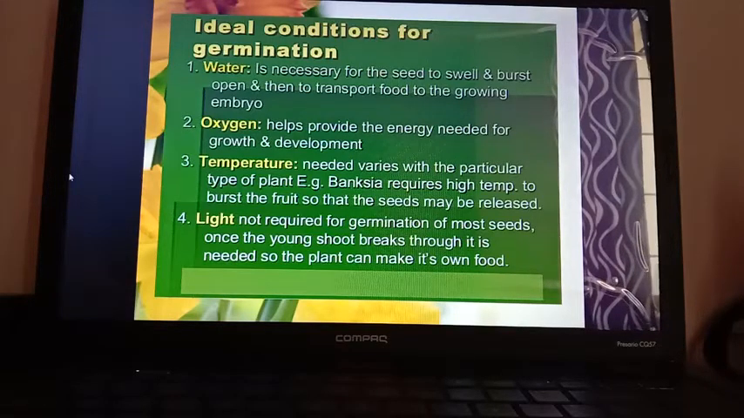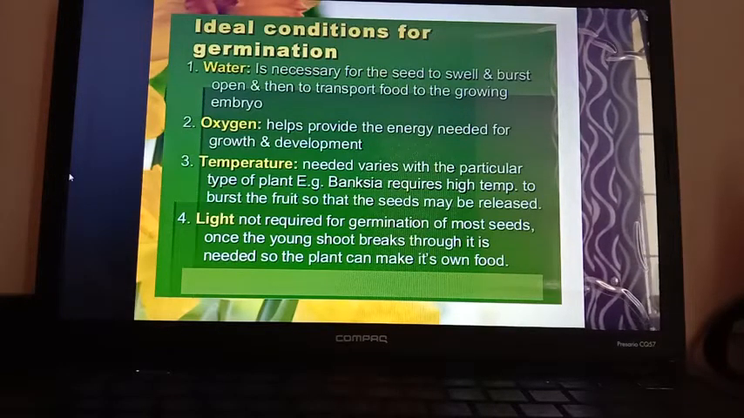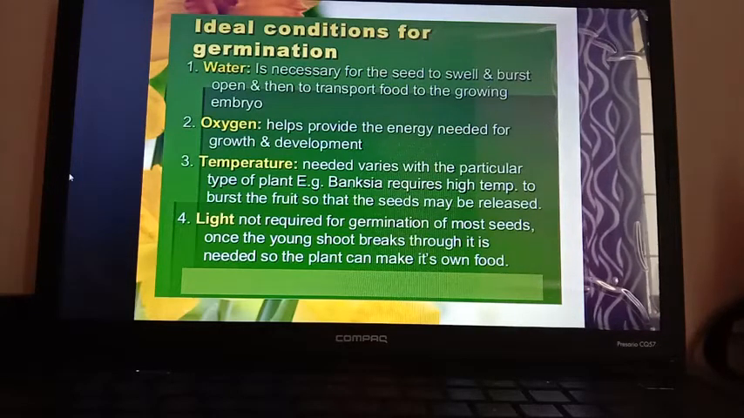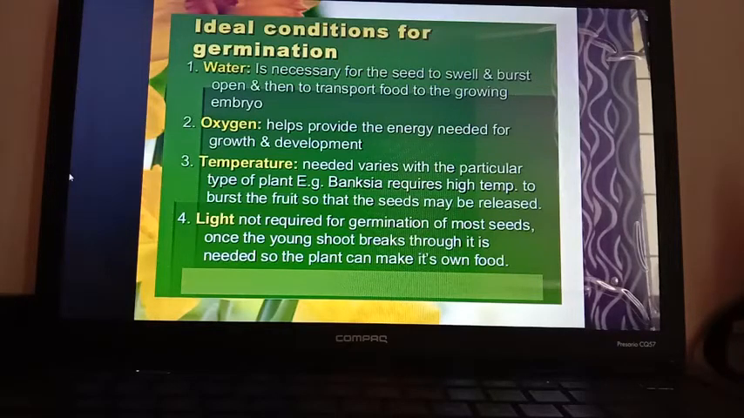So water is essential for the seed to swell and burst open and to transport the food to the growing embryo. Next is oxygen. It helps provide the energy needed for growth and development. You all know, without oxygen, respiration is not possible. So oxygen is needed for respiration, producing the energy needed for the growth and development of the embryo.